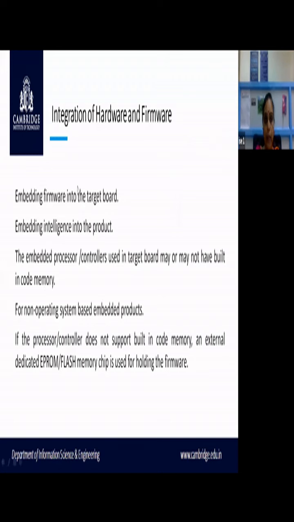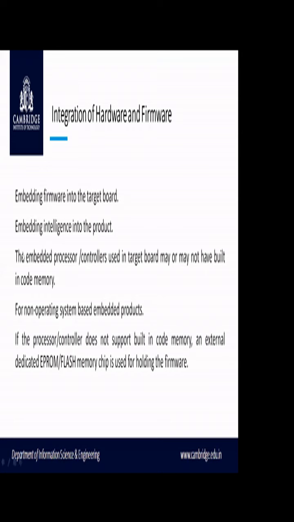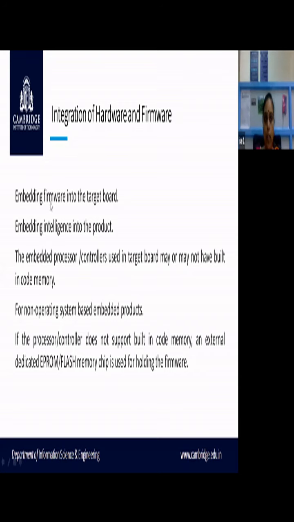So embedding firmware into the target board. So you have a target board. For example, consider your lab. In your lab, you have seen the ARM evaluation board. So that is your target board. And firmware is nothing but the program which you are writing using your system or PC or your laptop. So that is a code.